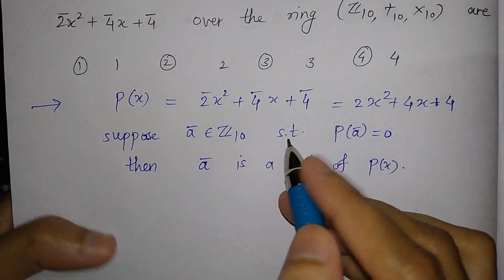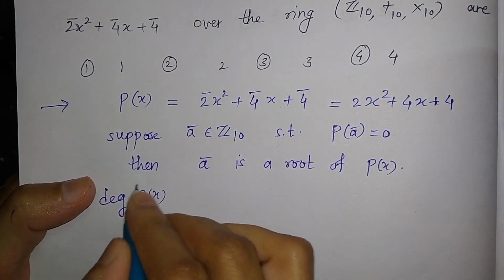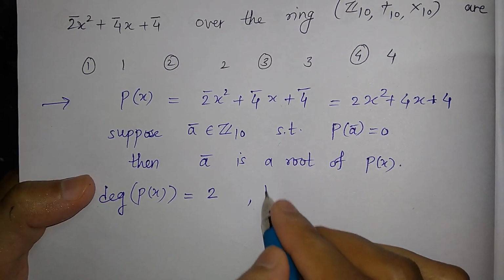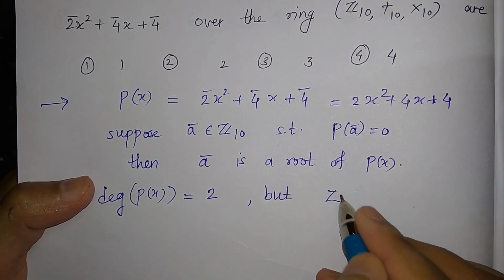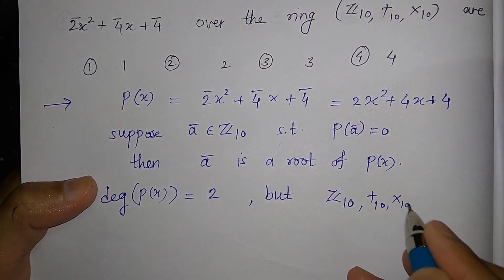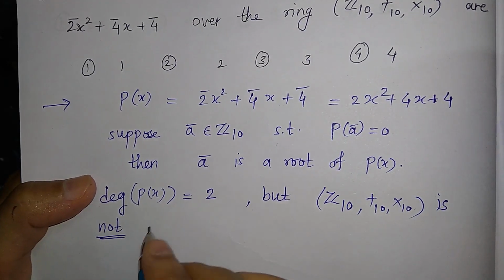Now just note that the degree of p(x) is equal to 2, but this ring Z10 with addition modulo 10 and multiplication modulo 10 is not a field.